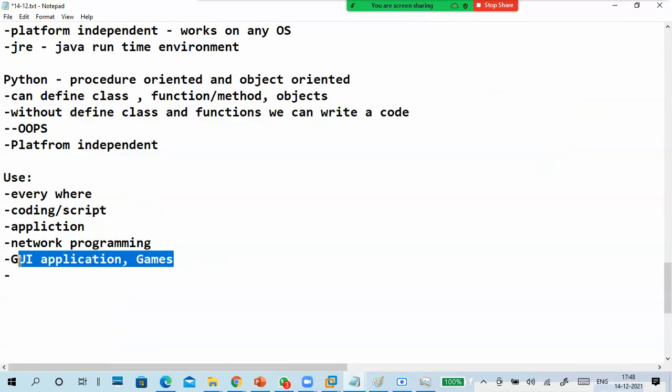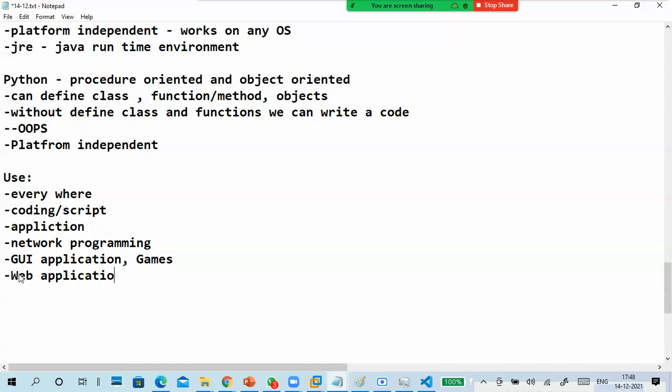You can build your own games. Web applications or web programming related work we can also do. And another one is data science and data analysis.